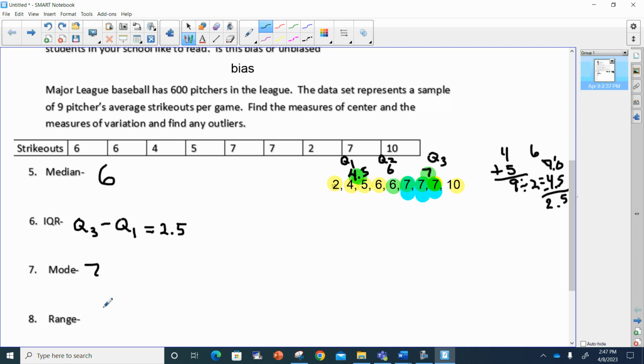Next is the range. The range is the big number minus the small number, right? The biggest number in my data set minus my smallest number. Well, the biggest number in this data set is 10, and my smallest one is 2, and 10 minus 2 equals 8. So my range is 8.